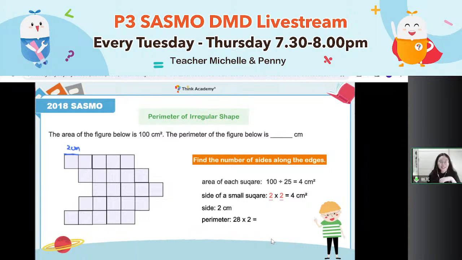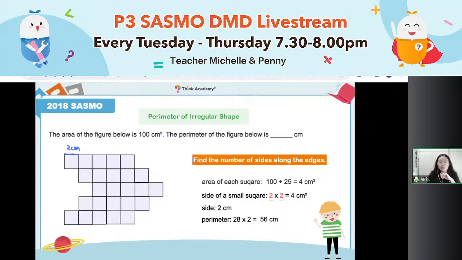Okay, 28 times 2 equals. Finally, last step, calculate it. Yeah, so finally we get 56. 28 times 2 equals 56.